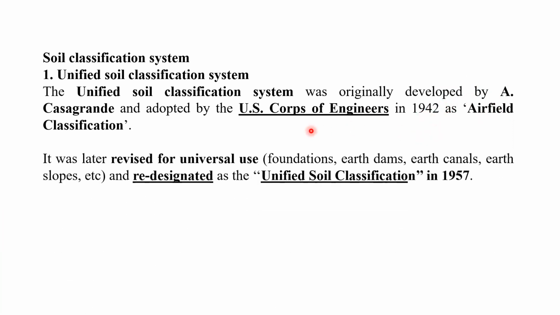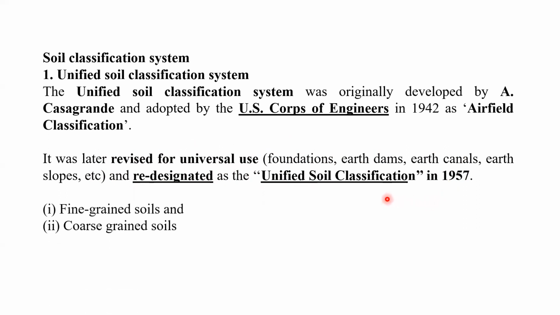Later on, it was revised, right? And it was made universal. It was made generalized. That means it can be used for the foundation, earth dams, earth canals, earth slopes, etc. And ultimately, its name was redesigned as Unified Soil Classification in 1957.